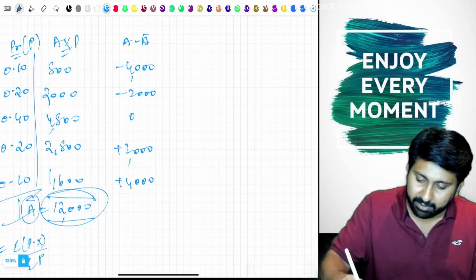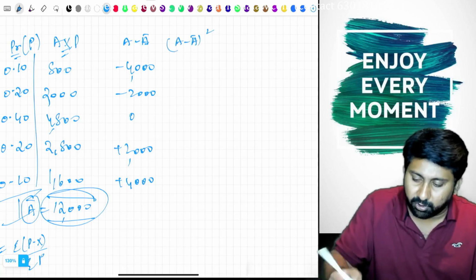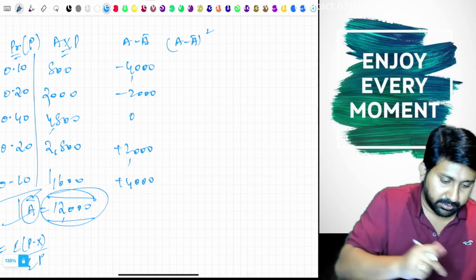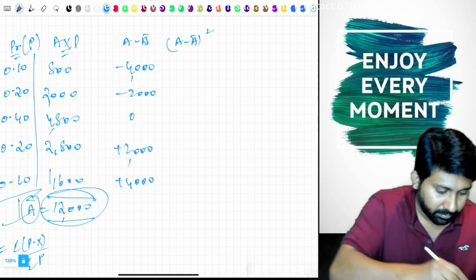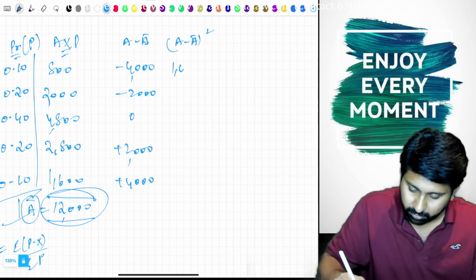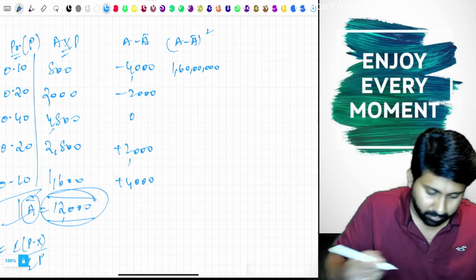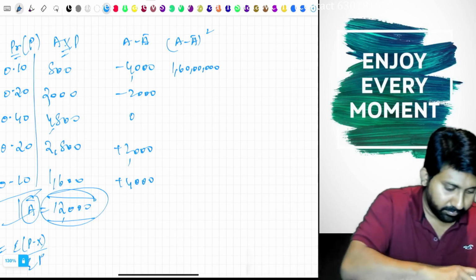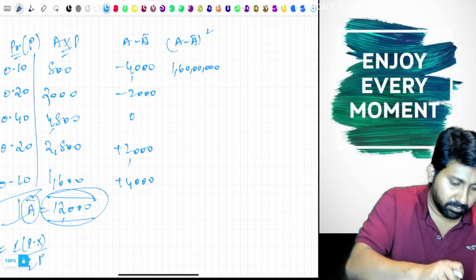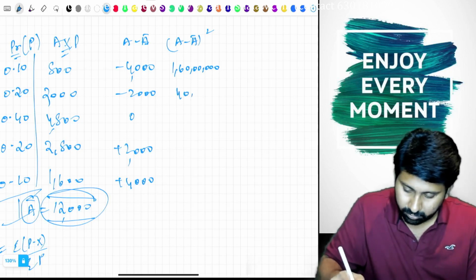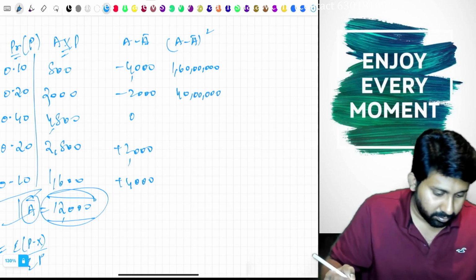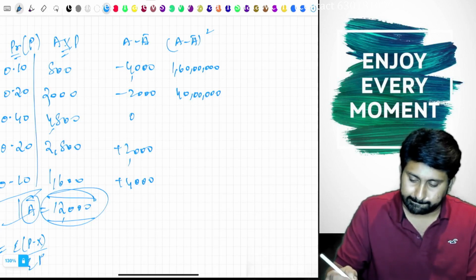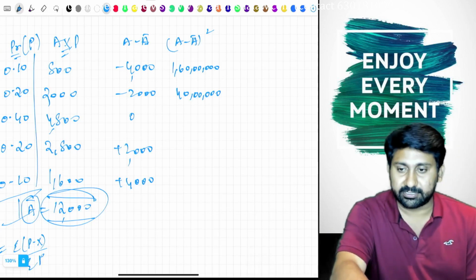Now A minus A bar whole square to remove the sign. So 4,000 square, 1 crore 60 lakh. 40 lakhs. Okay, 40 lakhs.